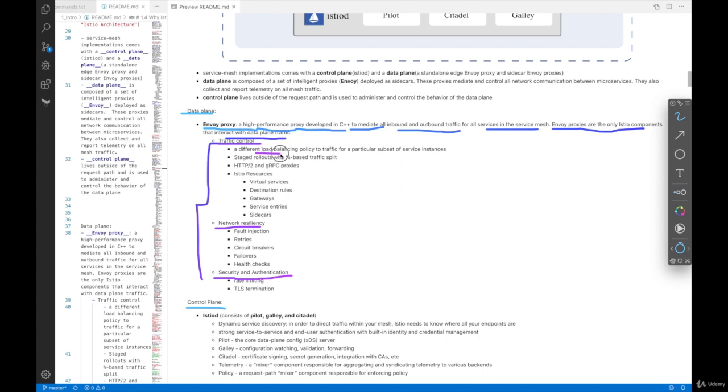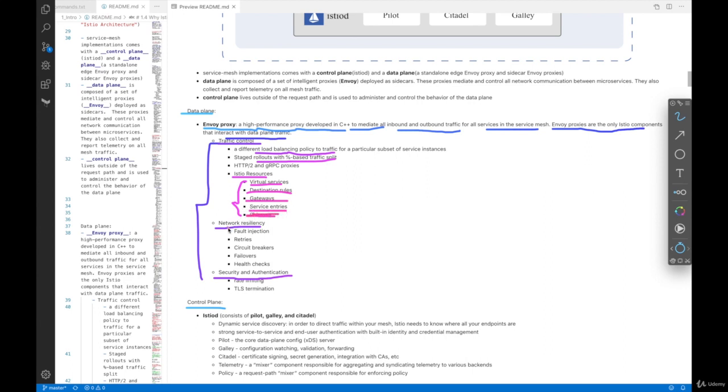There are different kinds of load balancing policies, for example, round robin, random, or least connection based load balancing policies. Also, you can set weight based traffic splitting, which is called a canary release. You can set 20% going to backend service version 1 and 80% going to version 2 and whatnot. Also, these are Istio specific new resources: virtual services, destination rules, gateways, service entries, and sidecar, which is not actually a resource, so forget about this one.